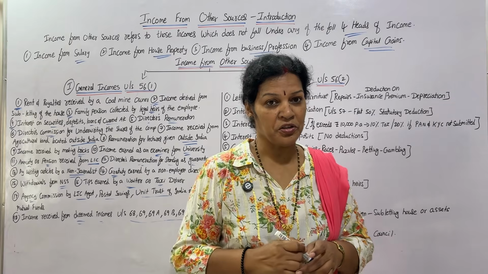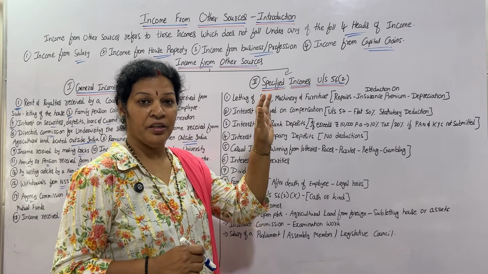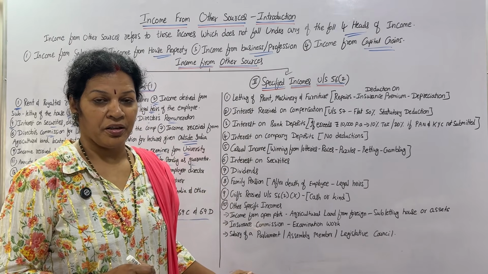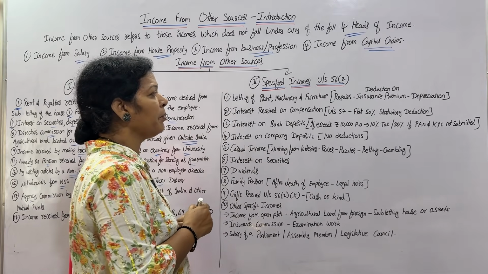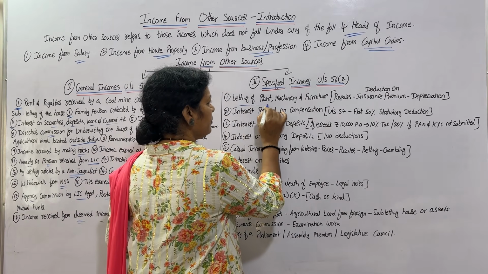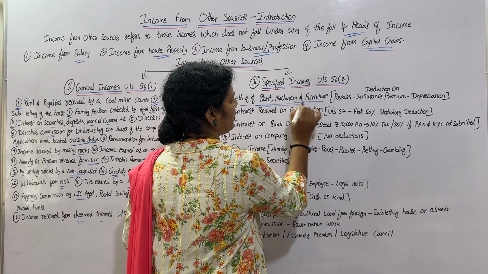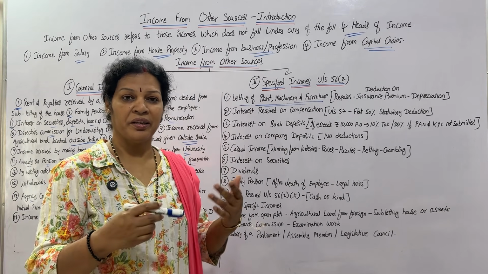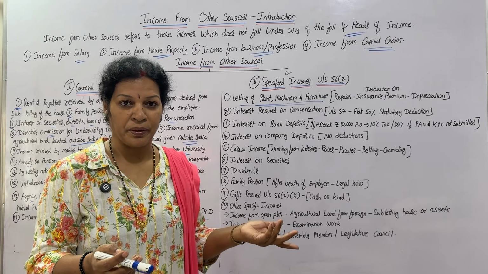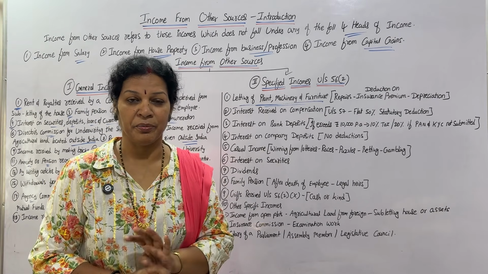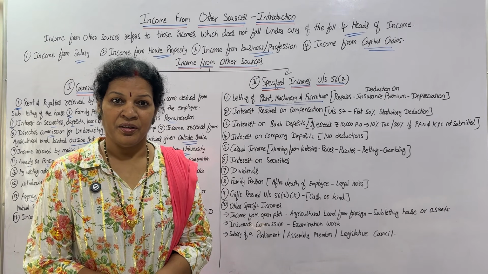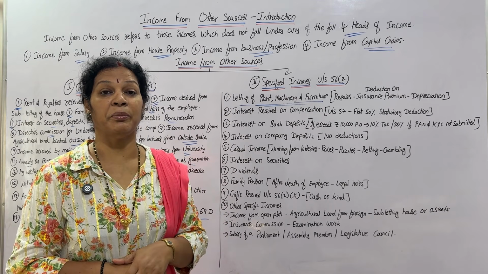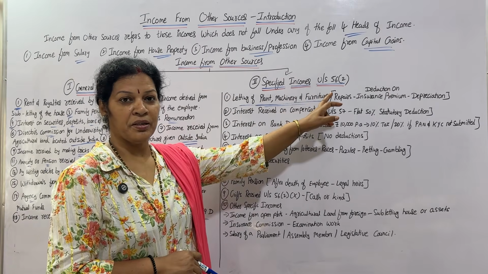Now coming to the special incomes, as per section 56 subsection 2. 10 points are there. We'll discuss. First point is letting of plant and machinery and furniture. I'm having some plant or furniture, I let it for rent. I'm getting rent from that, that is income from other sources as per the specific income.